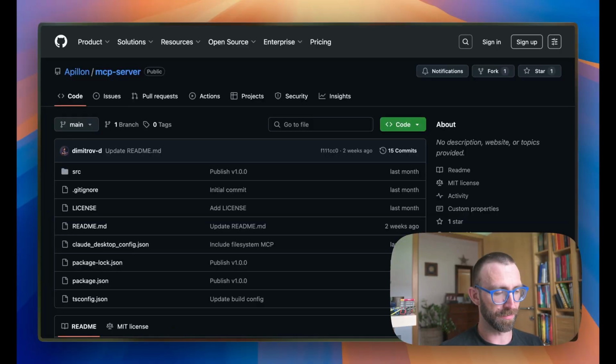We're now on GitHub. This is a public repository that we have provided and is available to you for free. All you will need to have in order to use the MCP server and the tools it defines is an Apillon account.